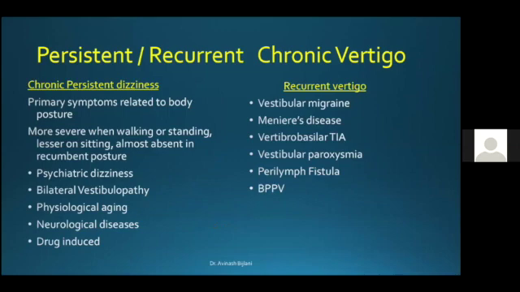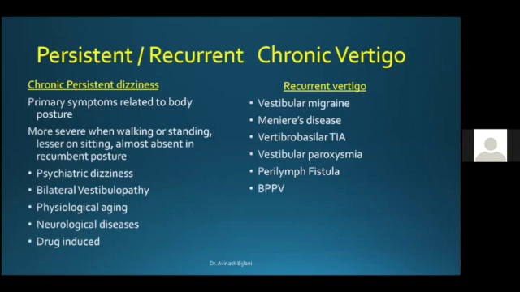So now we'll come to attacks of recurrent vertigo having been there for a very long time, and also persistent dizziness that is there all the time, having been there for a long time. So chronic persistent dizziness is usually not described as vertigo or a sense of rotation, but the primary symptoms in this are related to the body posture of the patient. And it becomes more severe when the patient is walking or standing, and it becomes better on sitting down, and is almost absent in the recumbent position.